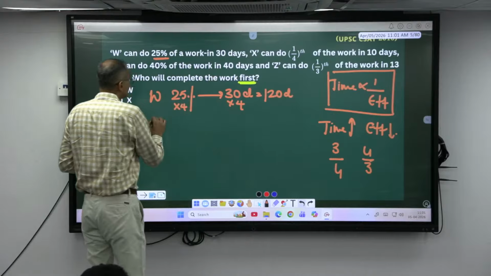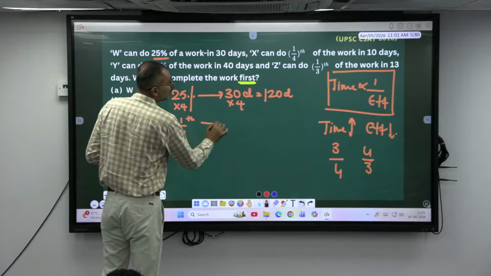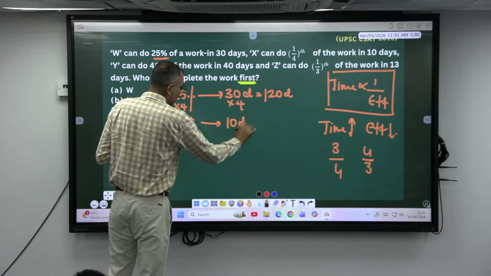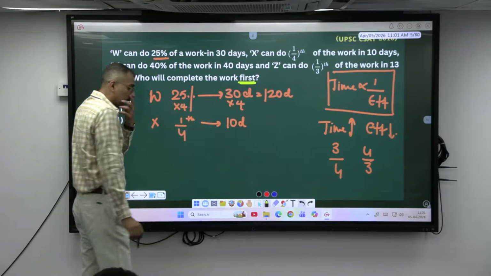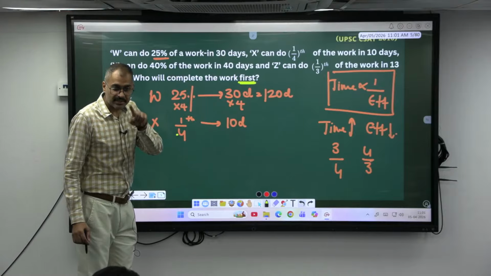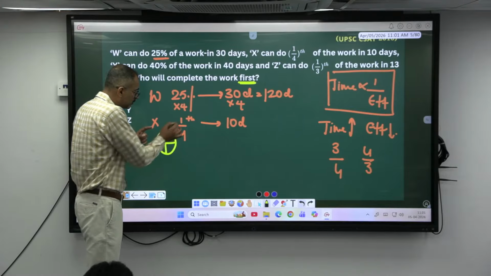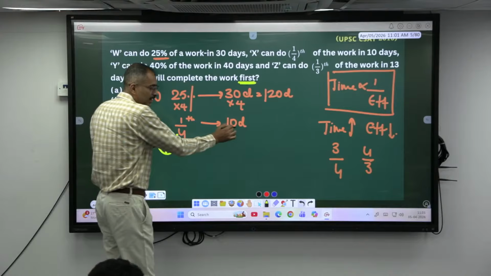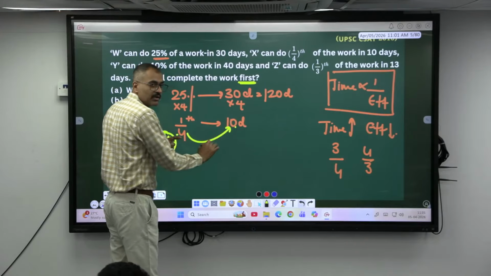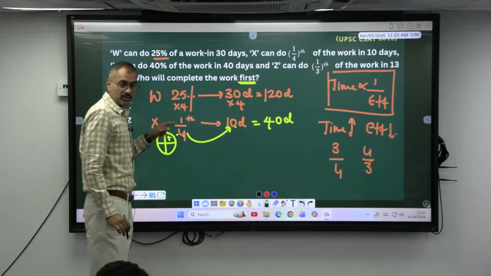Similarly, X can do 1/4 of the work in how many days? 10 days. Okay, what is the meaning of 1/4 of work? There are 4 works. He is doing the same work, but he has divided the work into how many parts? 4 equal parts. But he is doing only one part. For one part, 10 days. For 4 parts, 4 into 10, which is equal to 40 days. Agree? He is also doing the same work there.